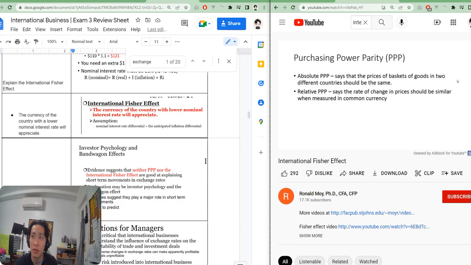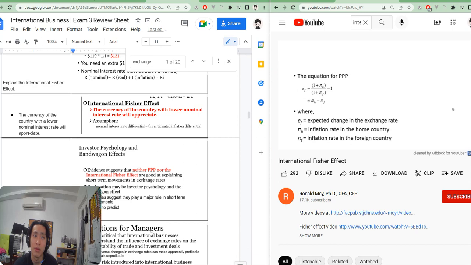Now, in order to get to the international Fisher effect, we need to discuss briefly the concept of purchasing power parity. I also have a video on purchasing power parity, and I will post a link below this video as well. There are two versions of purchasing power parity. Absolute purchasing power parity says that the prices of baskets of goods in two different countries should be the same. Relative purchasing power parity says the rate of change in prices should be similar when measured in the common currency.